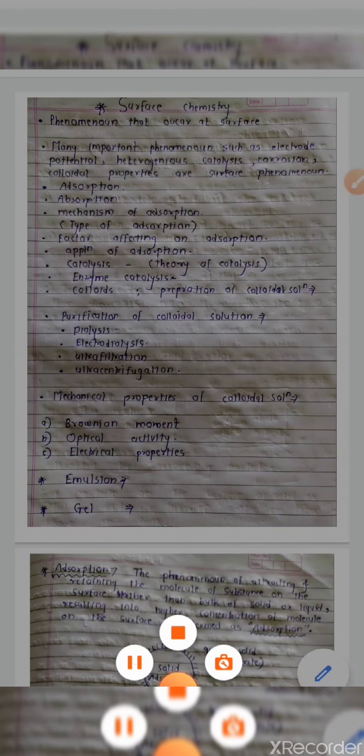Initially we will talk about the basic terminology of surface chemistry, the phenomenon of adsorption and absorption. We will discuss the points of difference between adsorption and absorption. Later, we will discuss the mechanism of adsorption. After the mechanism of adsorption, we will talk about the types of adsorption. There are two types of adsorption: physical adsorption and chemical adsorption.